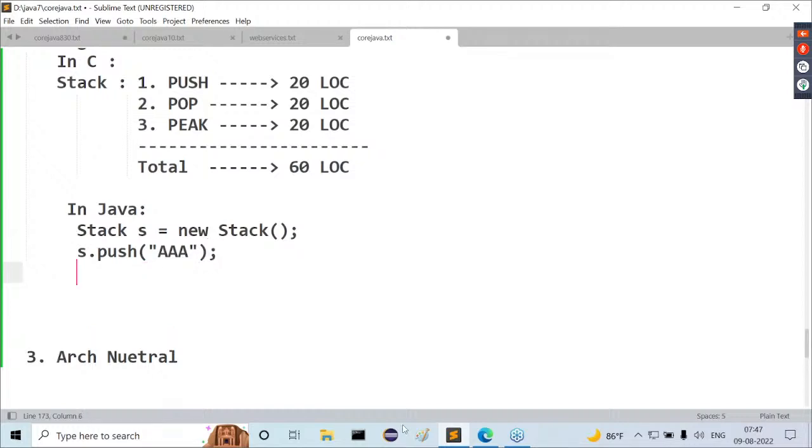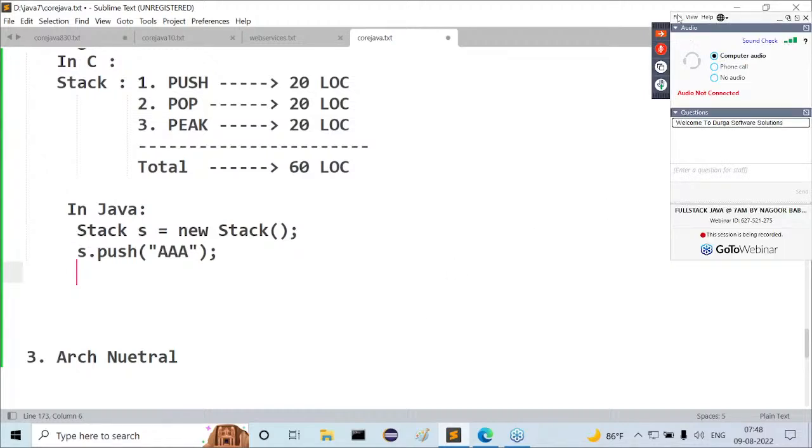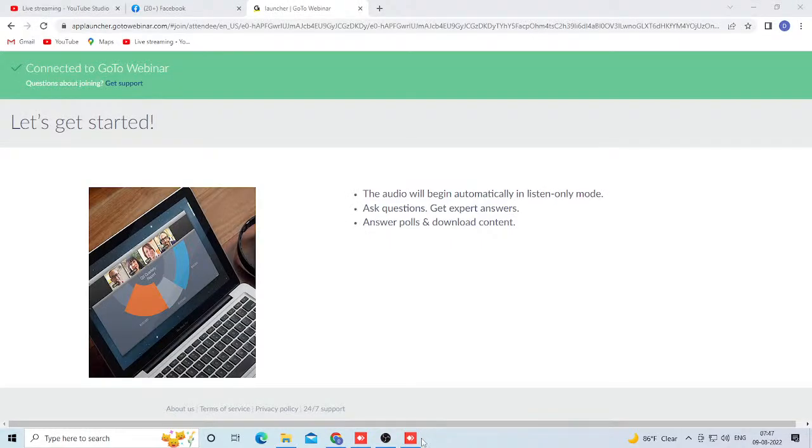Finish. My push operation is completed. Push operation is completed with s.push. Next one is s dot.